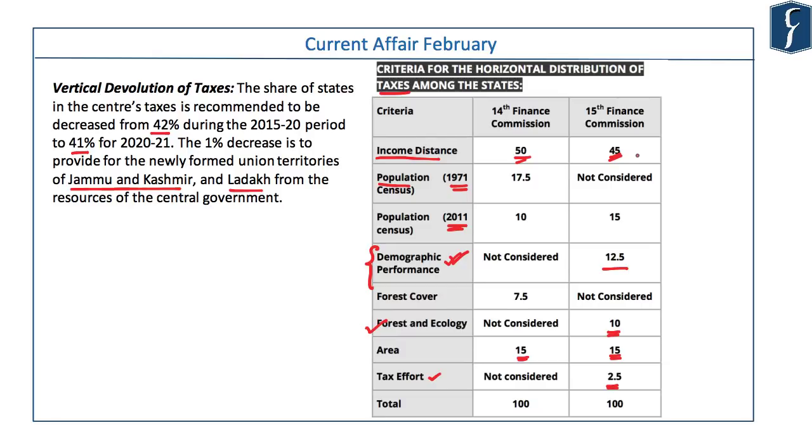The highest weightage has been given to income distance, 45%, and then population as per the 2011 census 15%, area 15%, demographic performance comes at number 4, 12.5%, then forest and ecology, and then tax effort. At least the order of this you should remember for the prelims exam.